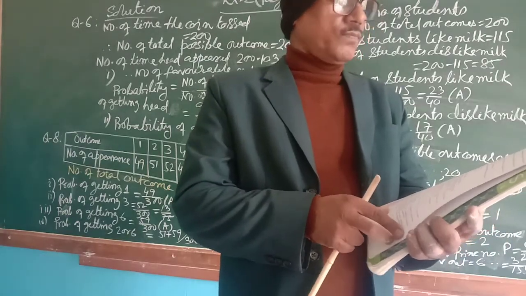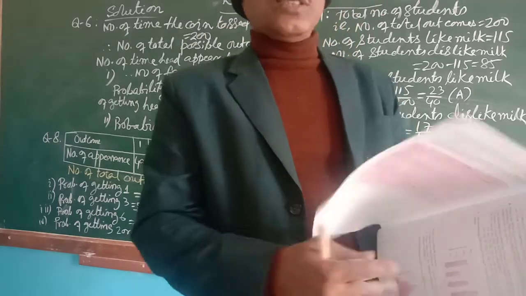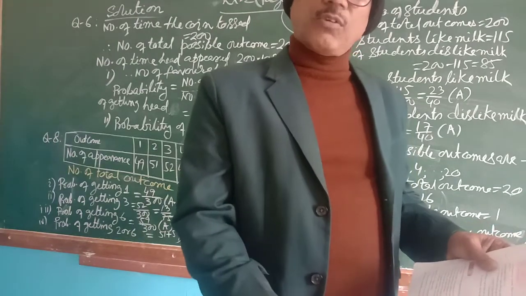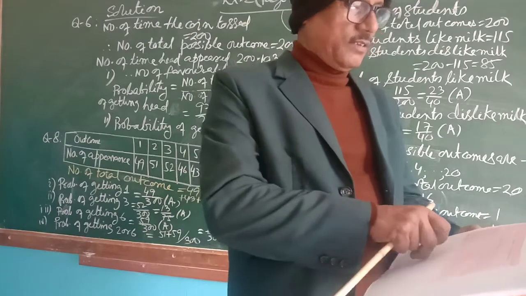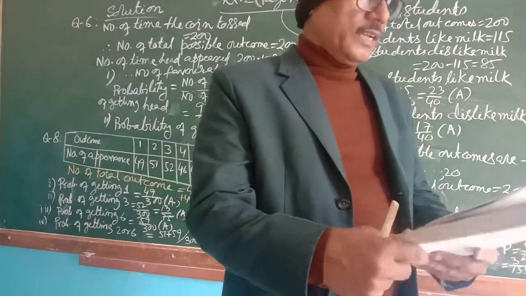Of course, one green card? No, it will not be, because it will be the total outcome. The favorable outcome will be 10 by 15, which is 2 by 3. But it is given to you as 1 by 15. Don't be confused.